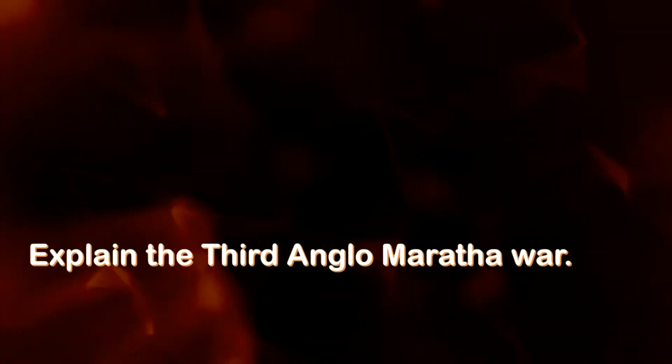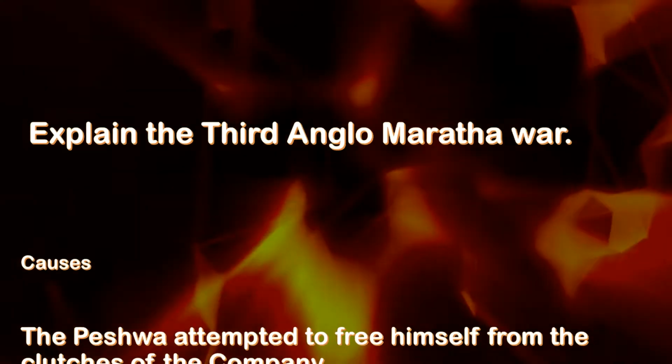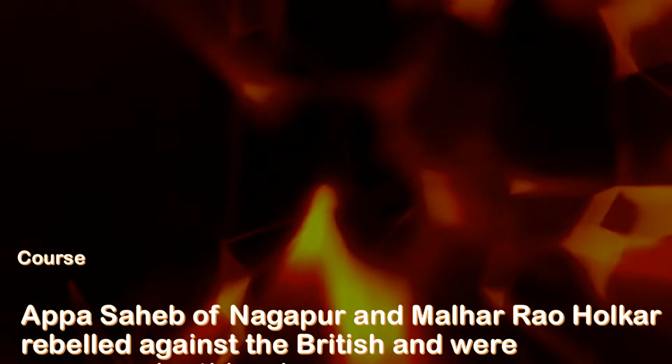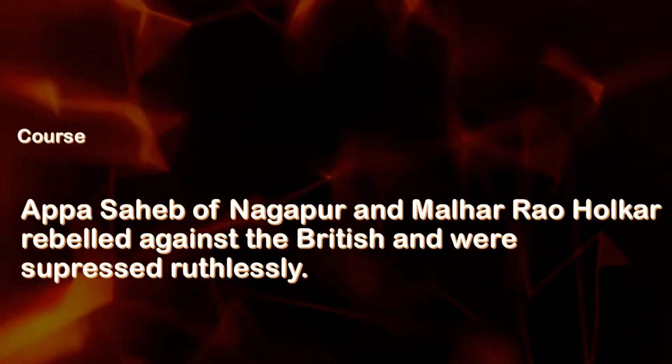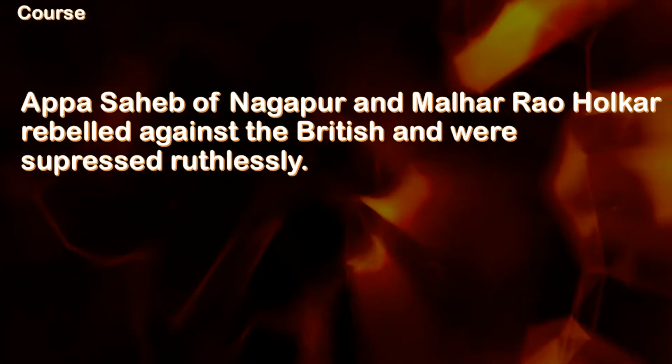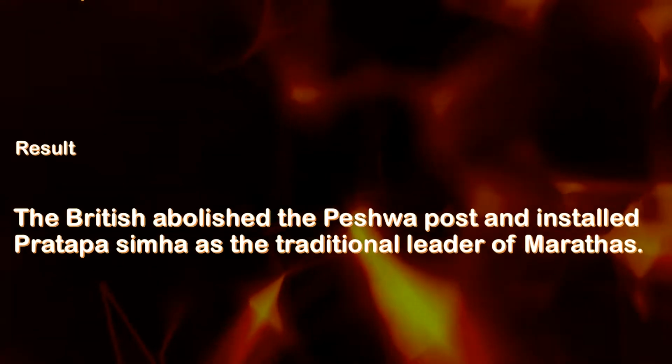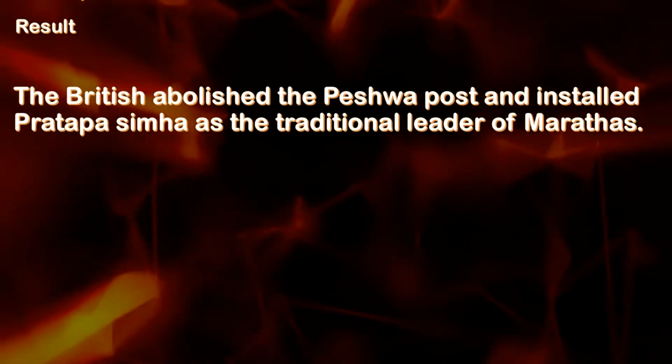Explain the Third Anglo-Maratha War. Causes: the Peshwa attempted to free himself from the clutches of the company. Course: Appa Sahib of Nagpur and Malhar Rao Holkar rebelled against the British and were suppressed ruthlessly. Peshwa Bajirao II fought against the British and later surrendered. Results: the British abolished the Peshwa post and installed Pratap Simha as the traditional leader of Marathas.